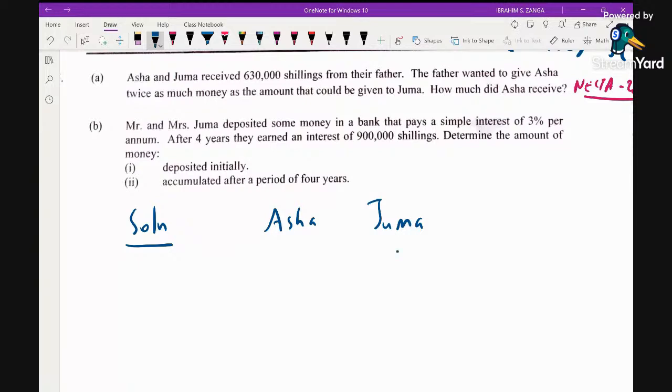The father wanted to give Asha twice as much as the amount to be given to Juma. So if Juma is going to be given X shillings, Asha will be given 2X, and you add the amount given to Asha and the amount given to Juma. In total, we're going to get 630,000 shillings. So 2X plus X, which is 3X, will be 630,000.